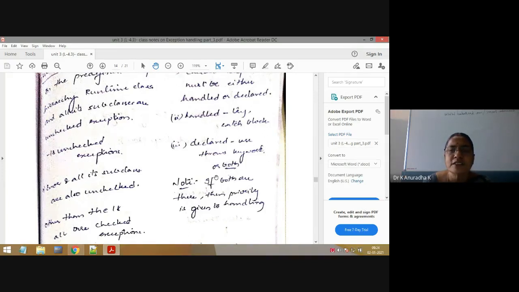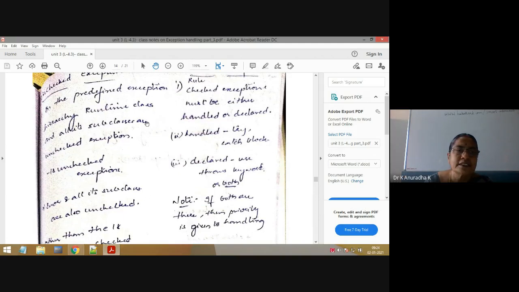You know the important checked exceptions are interrupted exception, file not found exception. Last class I have shown you the hierarchy, no. In that hierarchy you can find some of the checked exceptions like IO exception, input output, or file not found exception, or interrupted exception. Like this, all these are some of the checked exceptions. Now I will explain one program using checked exceptions with